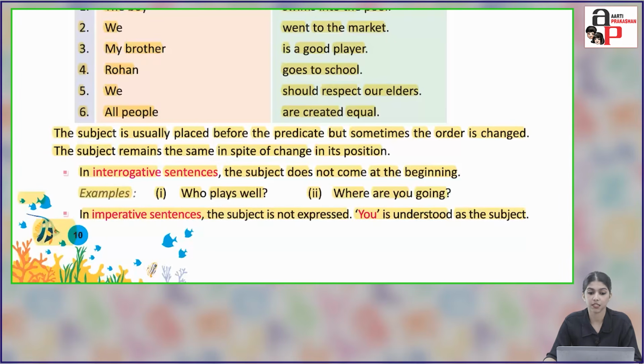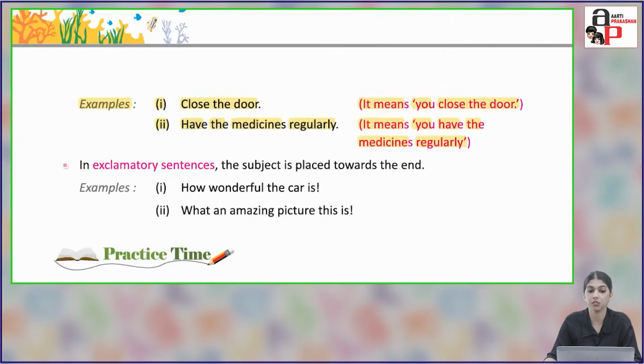In imperative sentences, the subject is not expressed. You is understood as the subject. So in imperative sentences, we don't express the subject. You is just imaginary. It is understood that you is the subject. Examples: Close the door. It means you close the door, and you is the subject. Have the medicines regularly. It means you have the medicines regularly, and you is the subject.